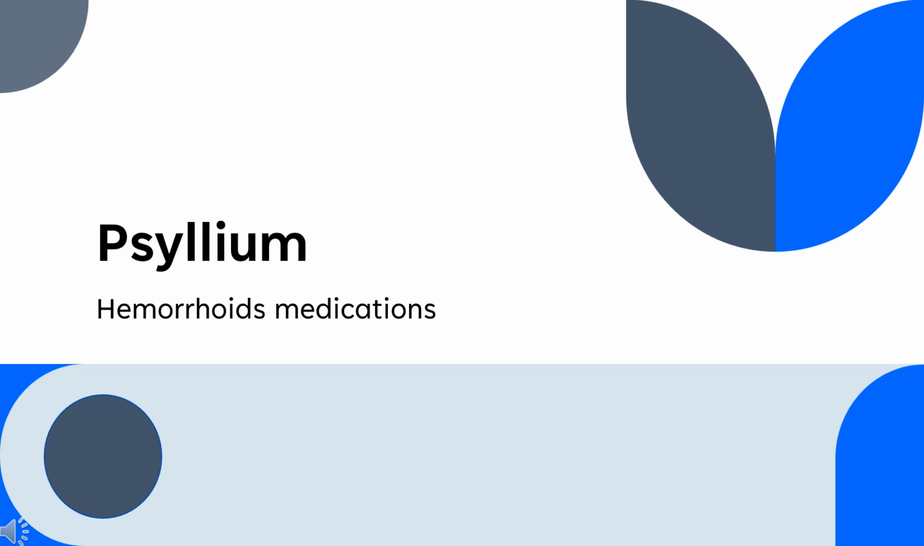Plantago seed is an ingredient used in a variety of natural health products. In this video, let's find out: What is psyllium? What is psyllium used for? Contraindications. What are the side effects of taking psyllium? How does psyllium work? How to use psyllium?